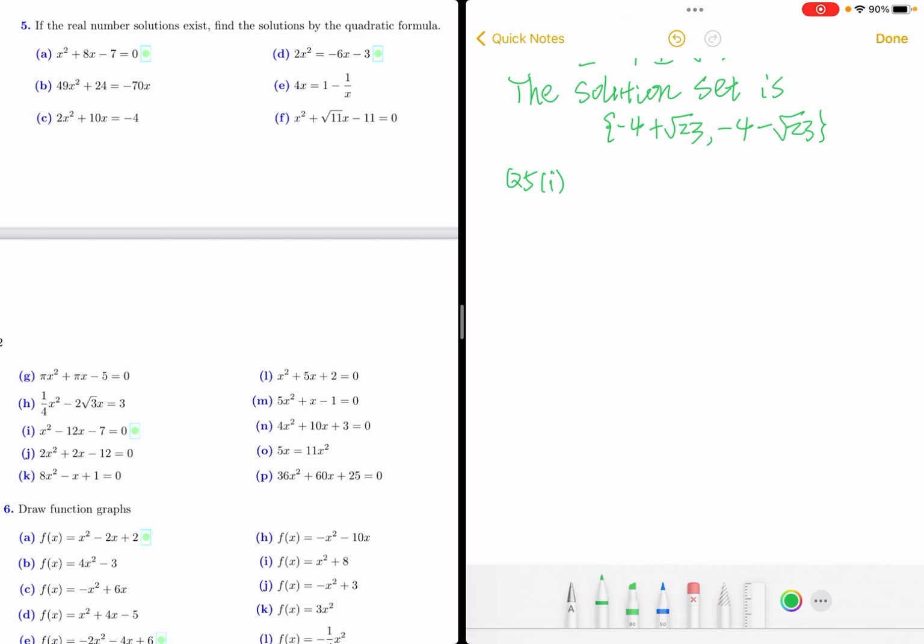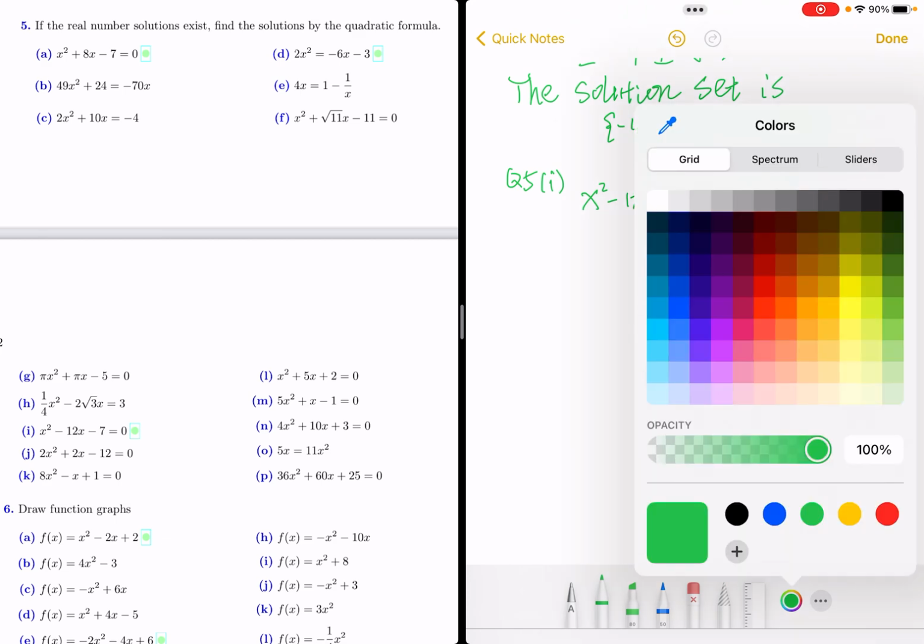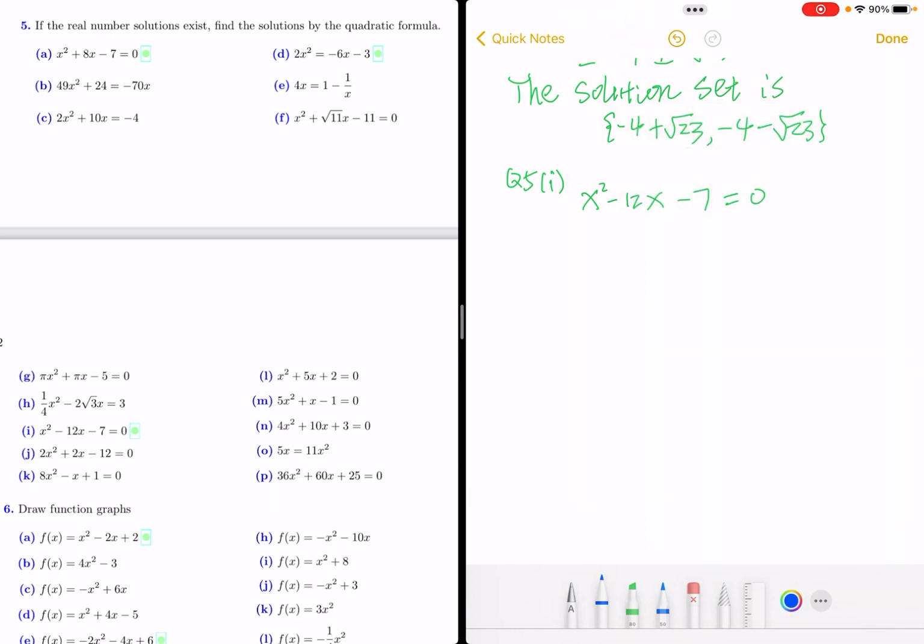Here is x squared minus 12x minus 7 equals 0. Again, here we have a 1, and then here is a, here is b, here is c.